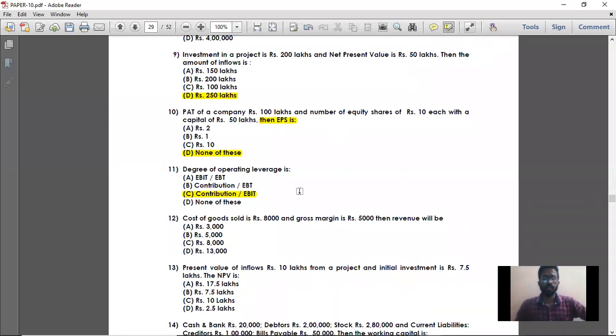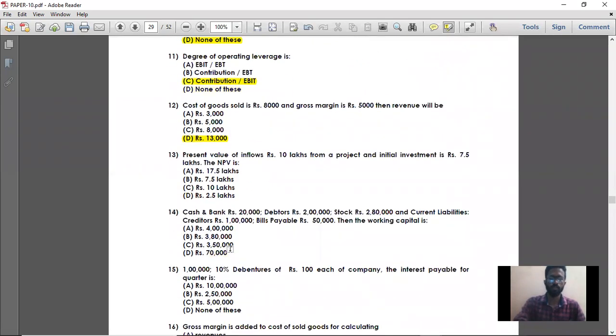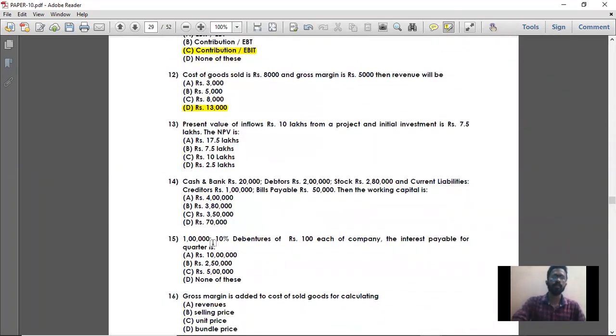Question number 12. Cost of goods sold is 8,000. Gross margin is 5,000. Then revenue will be cost of goods sold plus gross profit, which is your total sales value. So 8,000 plus 5,000, what is the sales revenue? 13,000. So option D is the right answer, that is rupees 13,000. Next, question number 13.